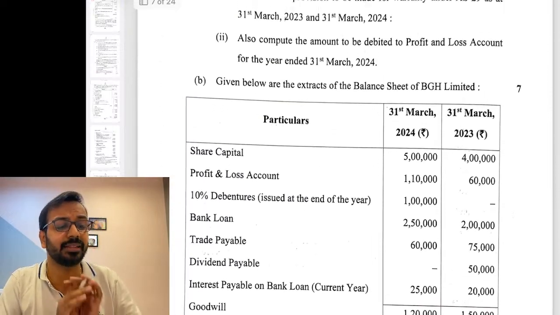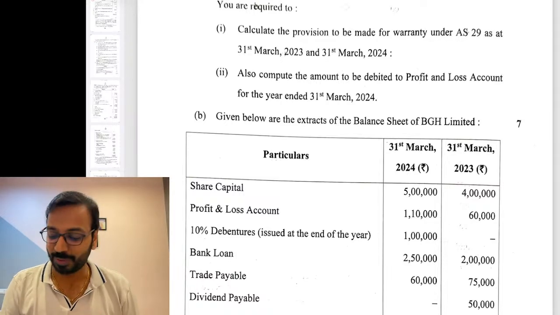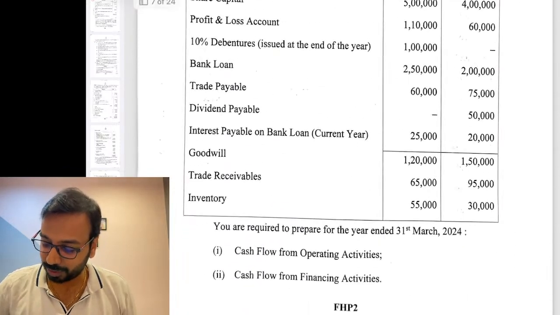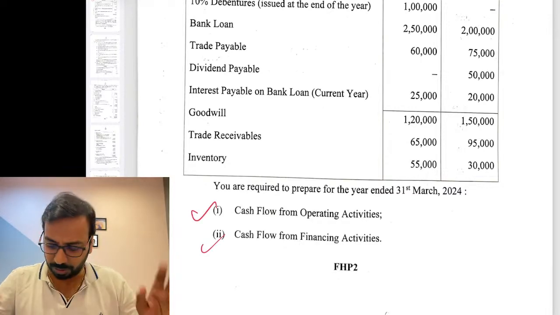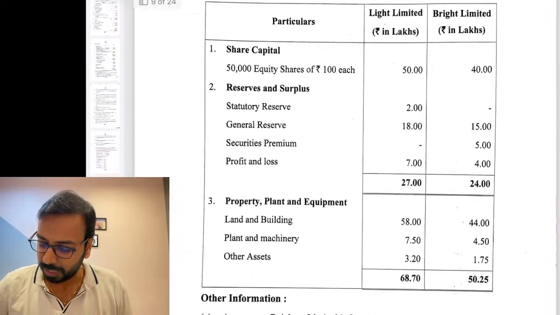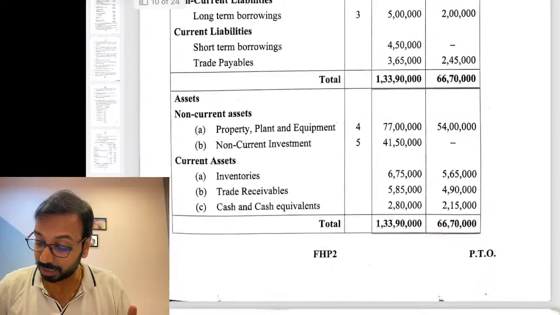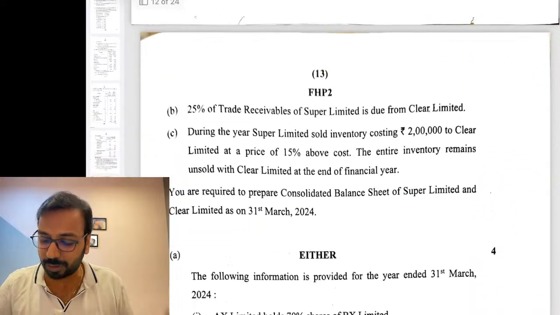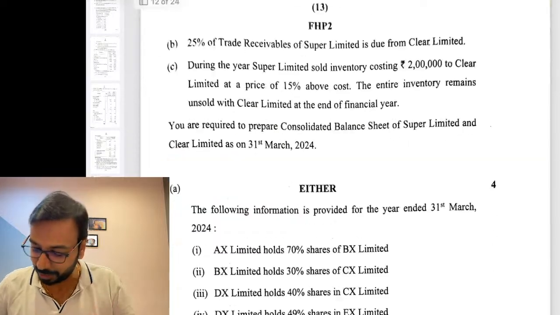Cash flow has been a real savior for those of you who are good at cash flow. Here we are required to prepare cash flow from operating and financing, plus the MCQ part, which is actually a real good savior. Then the amalgamation was also straightforward, and consolidation, I think, was a cakewalk. We cannot expect an easier question than this on consolidation.